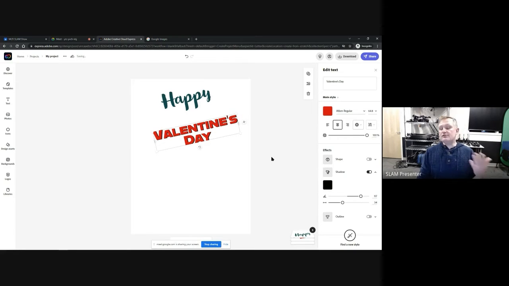The thing about shadows to think about is if you use a shadow in one text, say I'm coming from this angle, the light would be coming from the upper left. You want to do the same thing for all of them. You don't want to change it around for each one to be different.